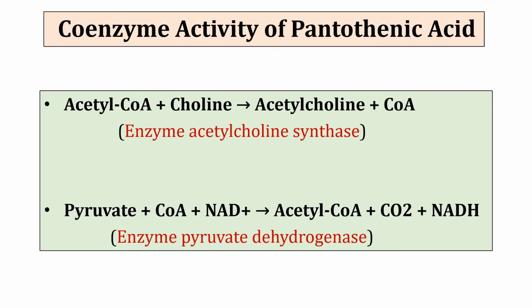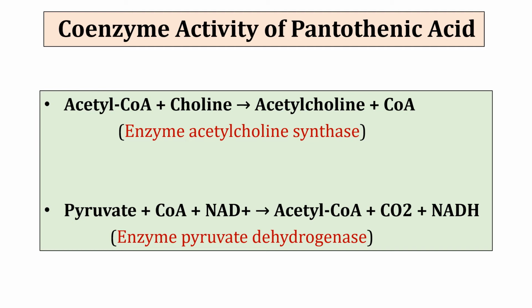As I have already mentioned, coenzyme A takes part in various group transfer reactions. Coenzyme A can accept and donate various functional groups. For example, coenzyme A accepts an acetyl group from pyruvate to form acetyl coenzyme A in the presence of the enzyme pyruvate dehydrogenase. It can also transfer those functional groups to other molecules.